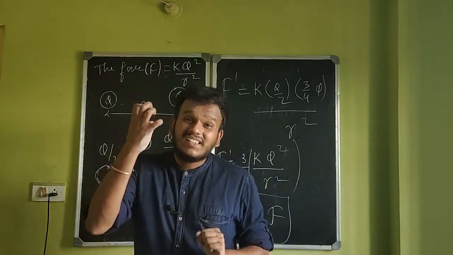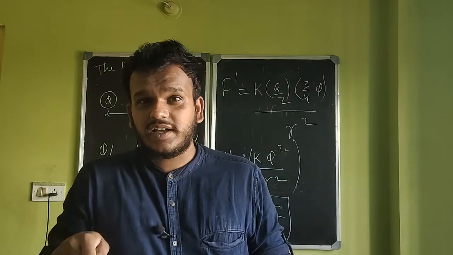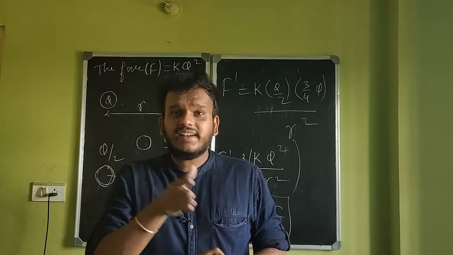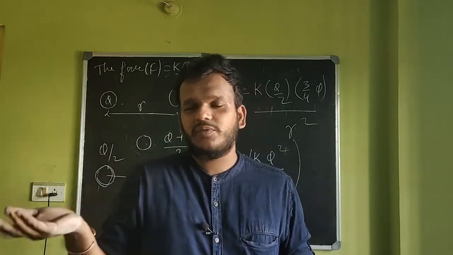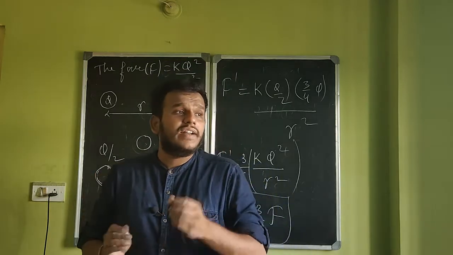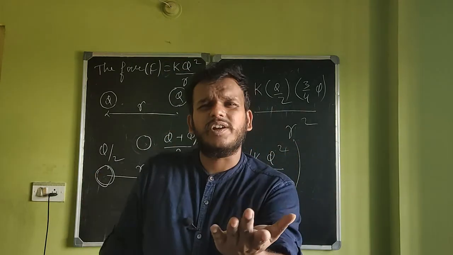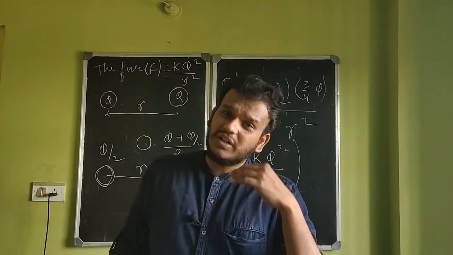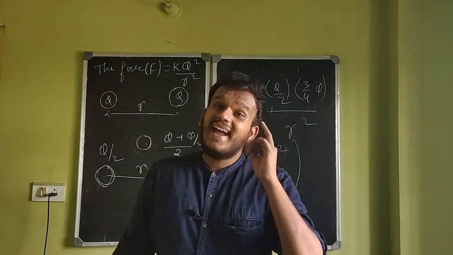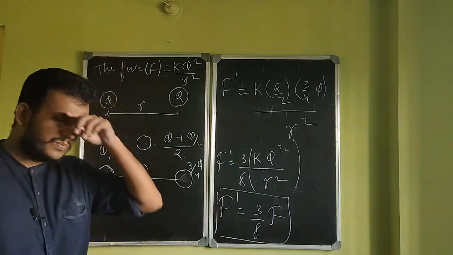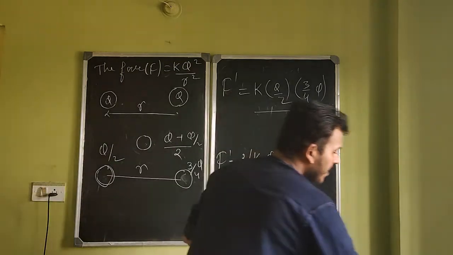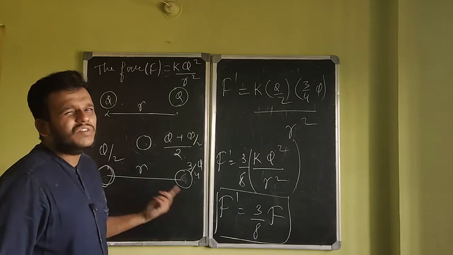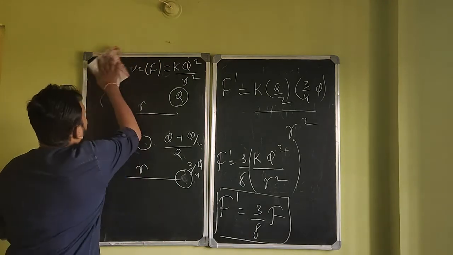But you want to get as maximum force as possible between these two charges, and you have the choice to split this 9 coulomb however you like. Like 9 and 0, that won't help because that way force will be 0. But if you think 8.9 and 0.1, go for it. If you think 5 and 4, go for it. If you think splitting them in half will give you the maximum force, go for it. Think of an answer. I'll reveal the answer in the next video. If you already know the answer, very good. Okay, fine. Not a conclusion yet, but one observation you can make from this. I hope you understood that question.